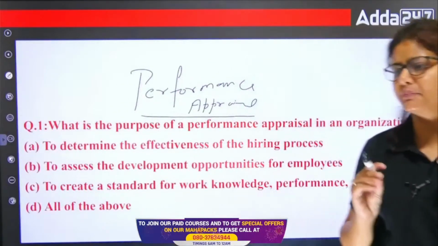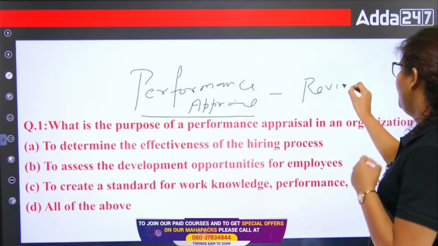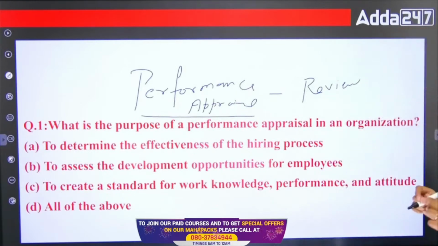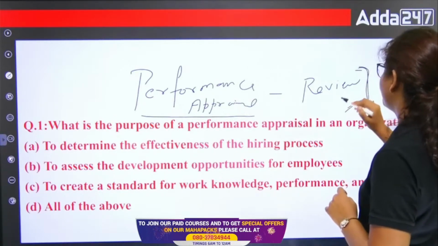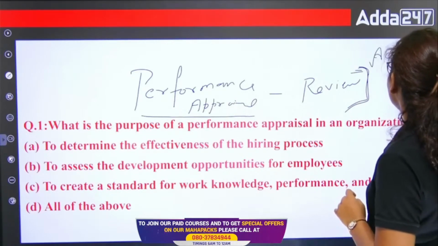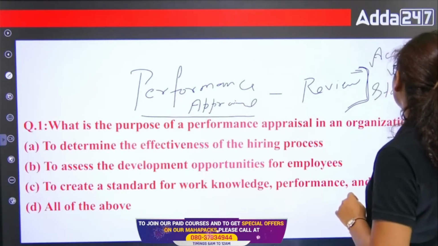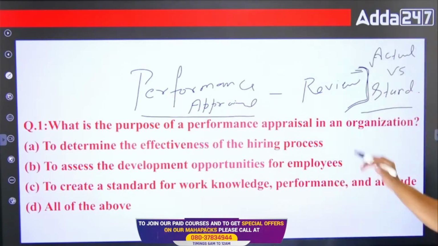Performance appraisal is basically a review of your performance, right? That is what? That is a review of your performance. You have to identify in your team if there is any team member, whether they are working properly or not. So basically you have to identify actual versus standard. That means whatever standard you have set here, what they have actually done, right? That you have to compare. That is actual versus standard.